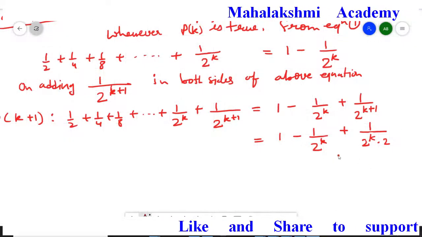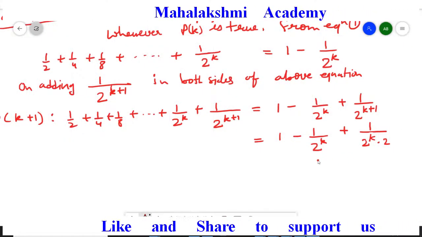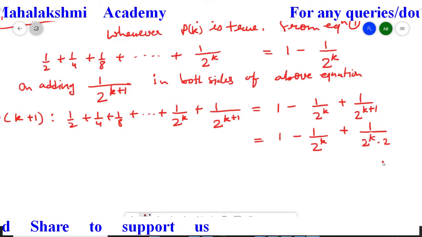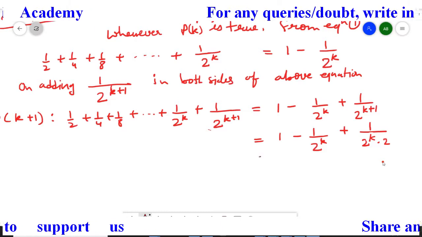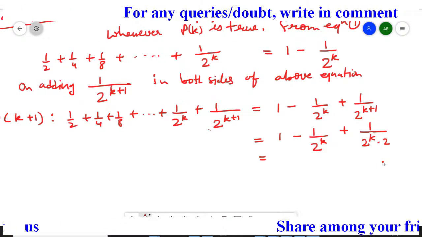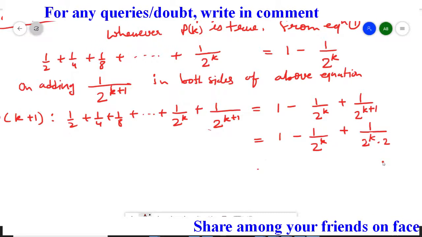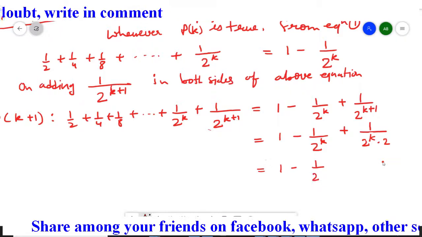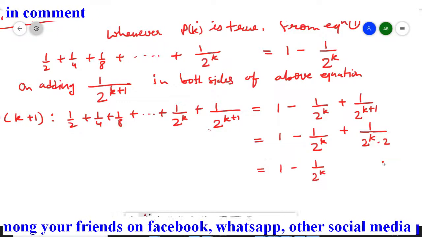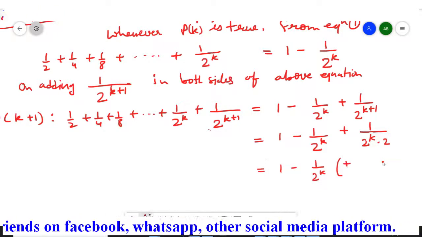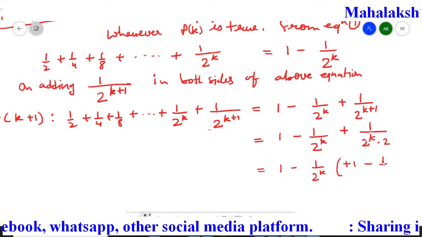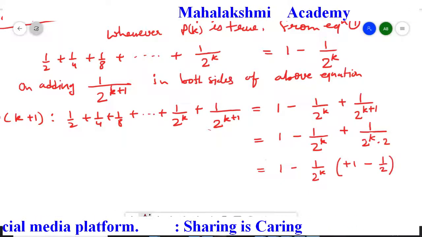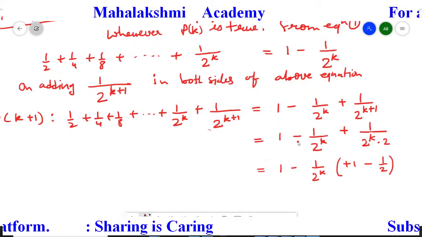So now in these two terms we can take 1 upon 2 to the power k common from these two. So it equals 1 minus 1 upon 2 to the power k, I am taking common, so I will remain with plus 1, then minus 1 upon 2, because I took the minus sign common, so the sign will change.